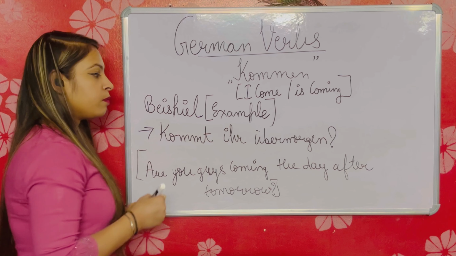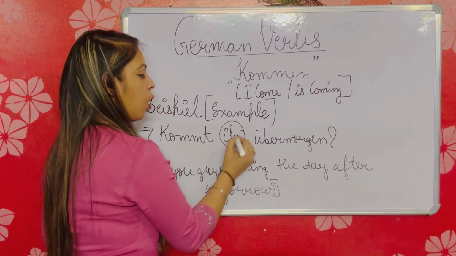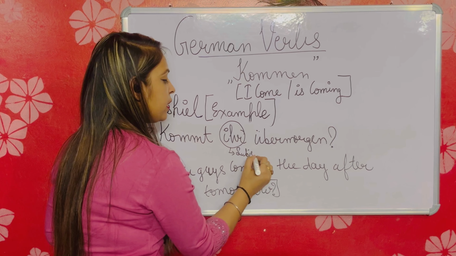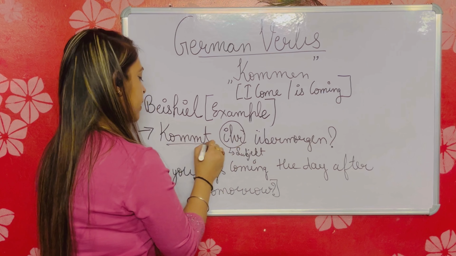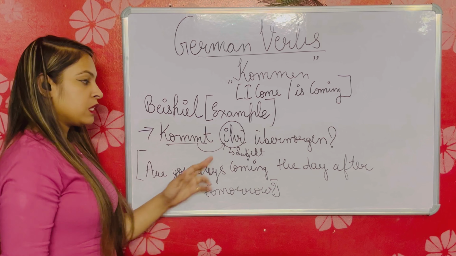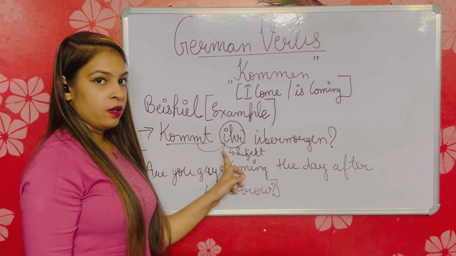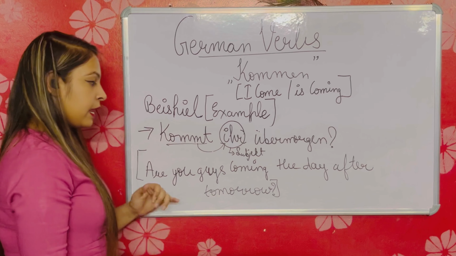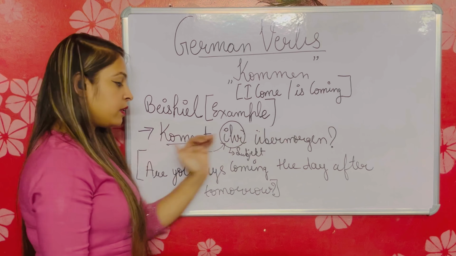Again, ihr means you all or you guys, as I have already told you. This is the subject and we have conjugated the verb accordingly. We always use this for plural. Kommt ihr übermorgen? Meaning, are you guys coming the day after tomorrow? Übermorgen means the day after tomorrow.